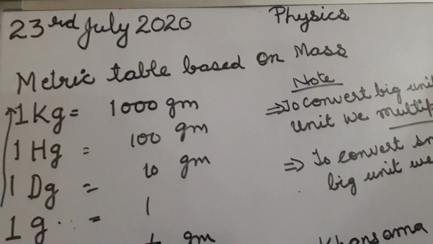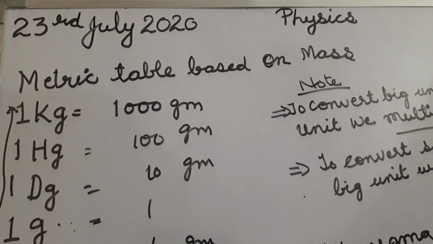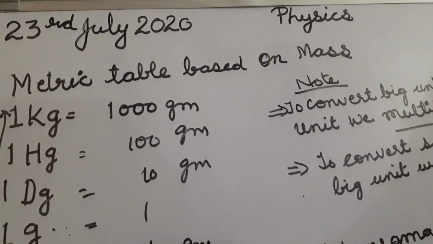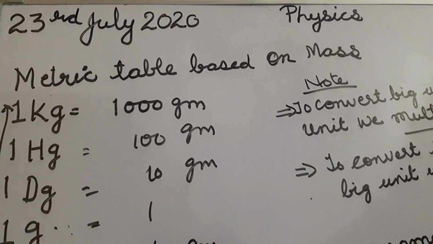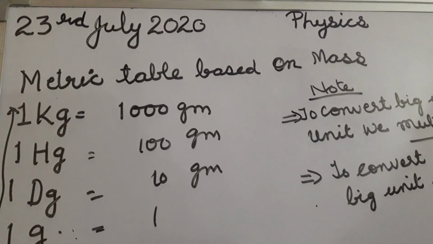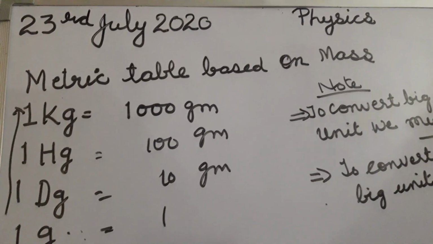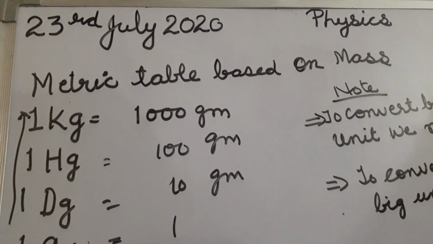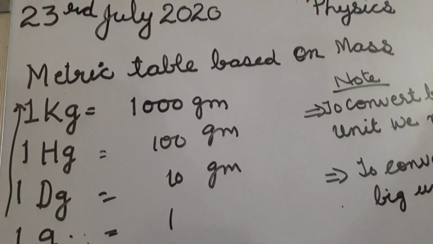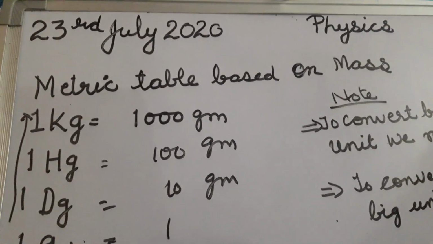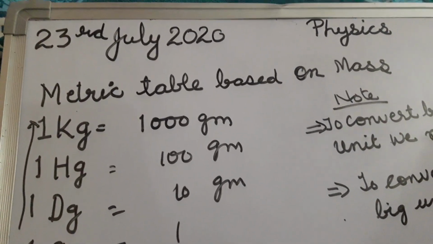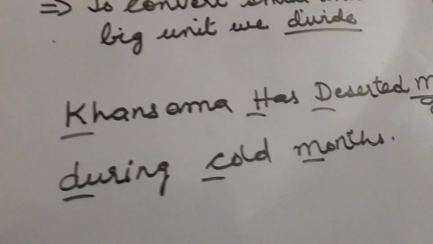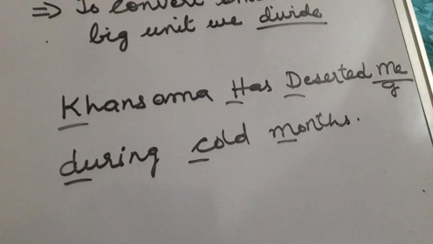Good afternoon, children. In physics, yesterday we did the metric table based on length. You remember, "Khansama has deserted me during cold months"? This was the sentence I told you to remember. The same sentence will also be used in the metric table based on mass. So before starting the metric table based on mass, I will tell you once again about the sentence "Khansama has deserted me during cold months."